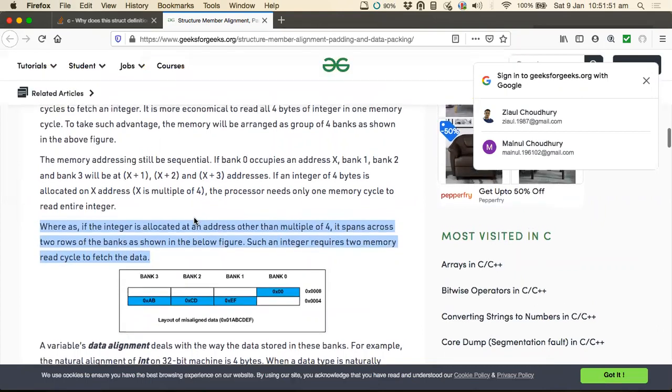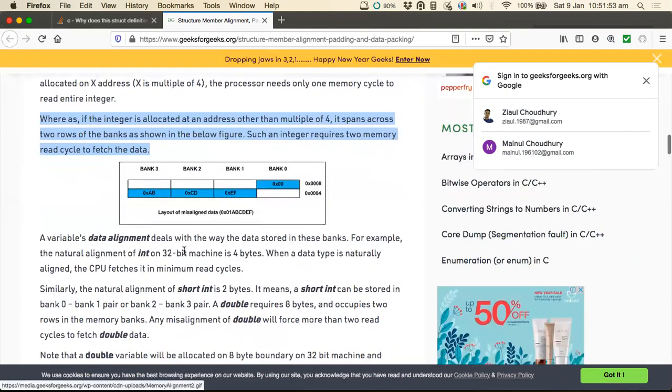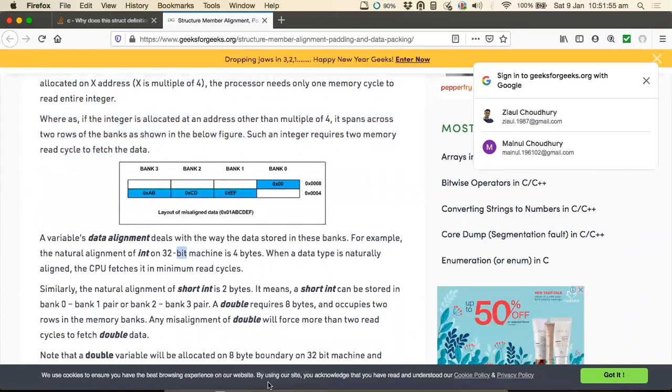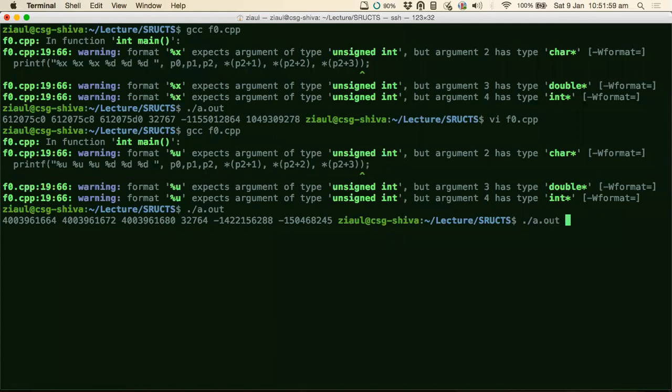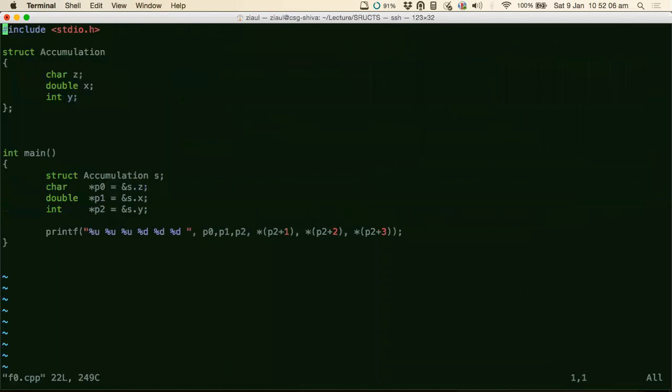Just remember this. But anyways, to be on the safe side, I think that logic should work. In this case, what should be the size of the struct? Is it matching what we discussed? 8, 13, 16. So it should be 16. What did it come out to be? Did anyone see the size of the structure in this case?